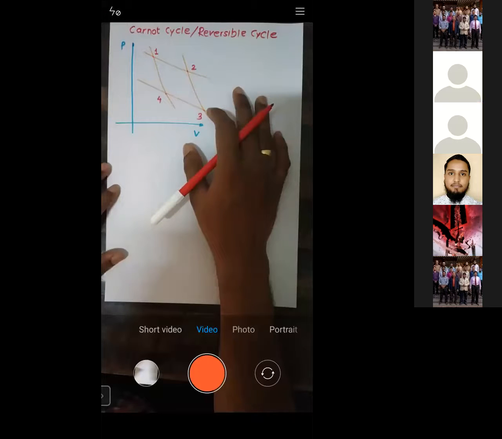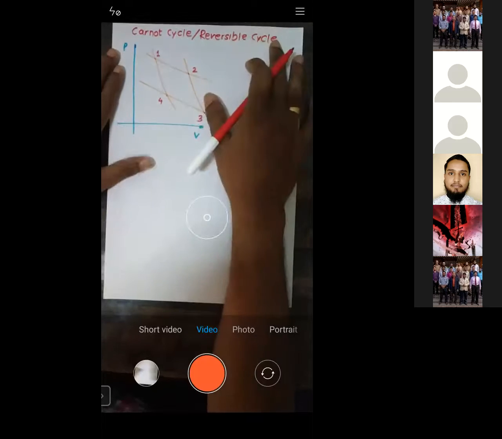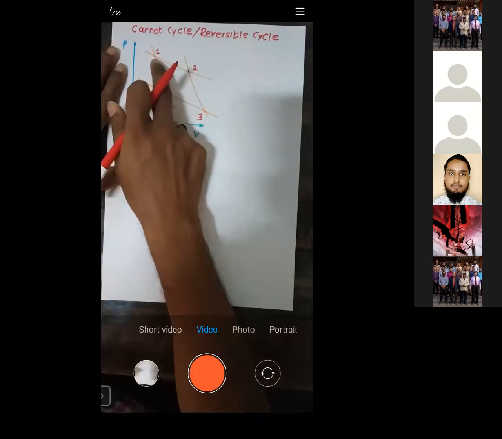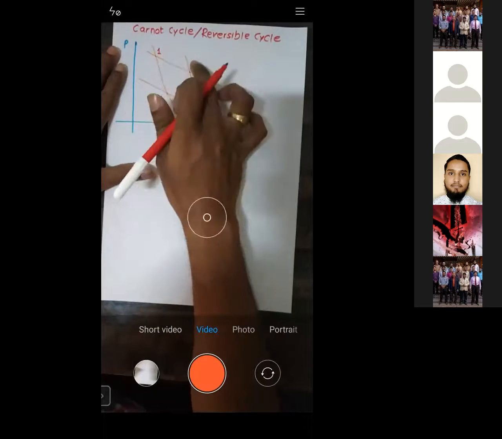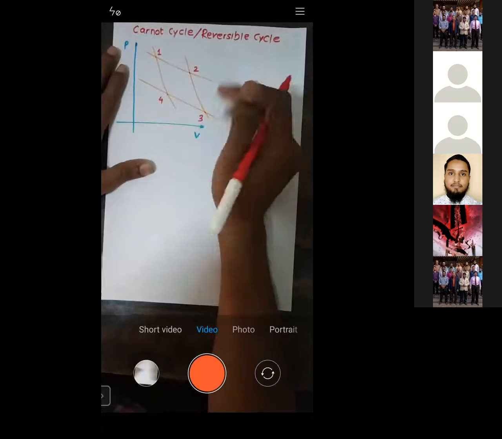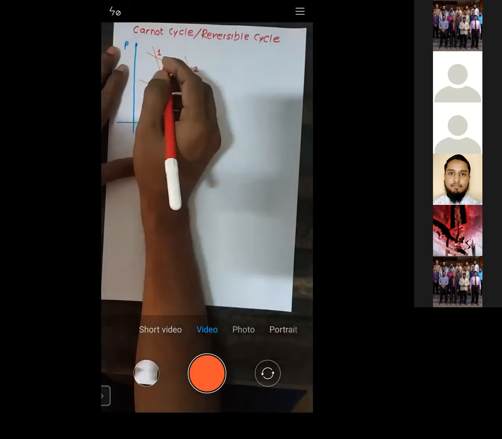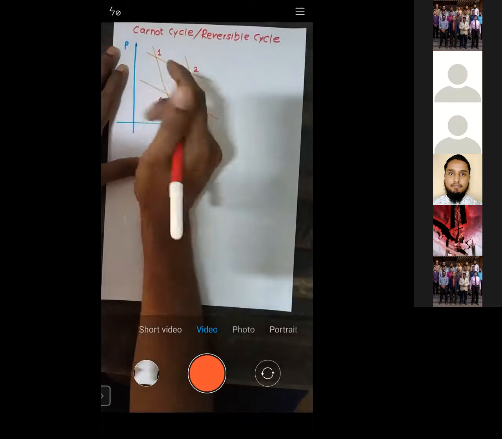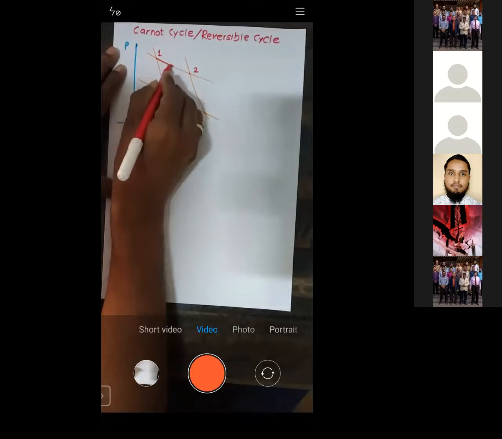Okay. So see, let us start with the PV diagram for the Carnot cycle. You can see I have just plotted the point number 1, 2, 3, and 4. Now, what is that Carnot cycle? Let us see the process 1 to 2. We'll start with the process 1 to 2.